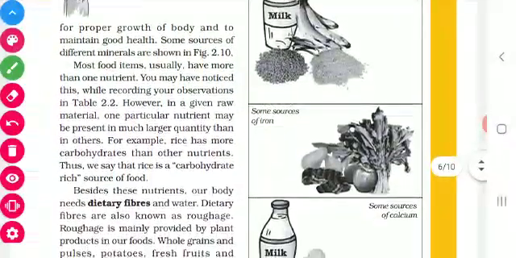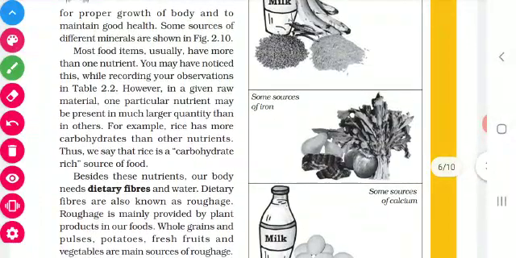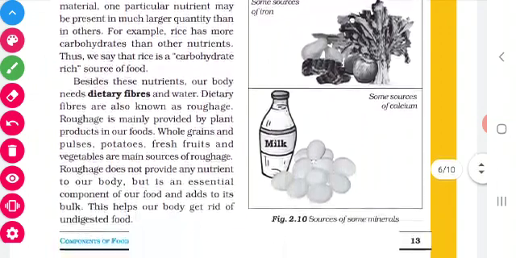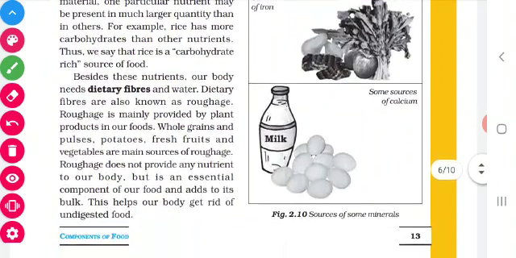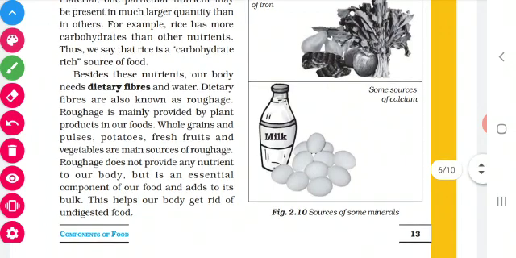Then iron we get from liver, then green leaves, then apple. From the tendal we get iodine. From the eggs and milk we get calcium. So they are also essential for our body.